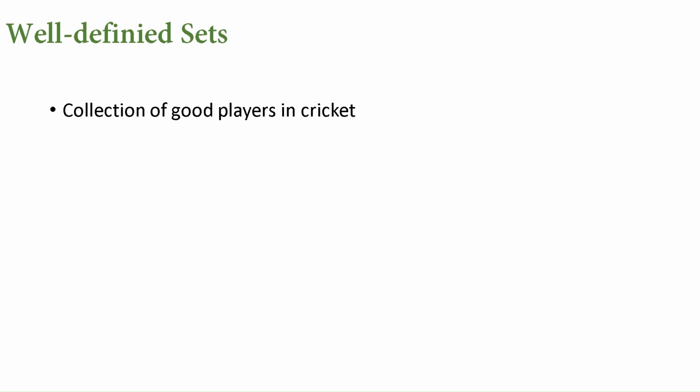Consider the collection of good players in cricket. The answer differs from person to person depending upon their opinion. So, as there is an ambiguity, this cannot be made into a set. Similarly, best mathematician. The answer differs from place to place depending upon their experience. Even this can't be made into a set. When we say it's a set, whenever we make that collection, everyone from any different place has to give the same elements. Only then can we keep them in a set.